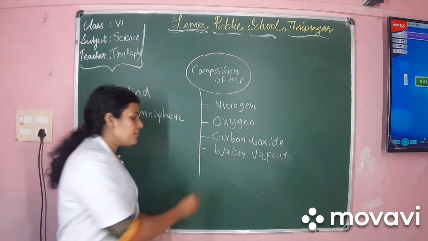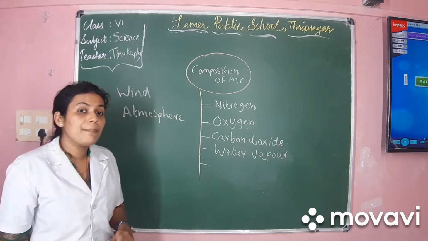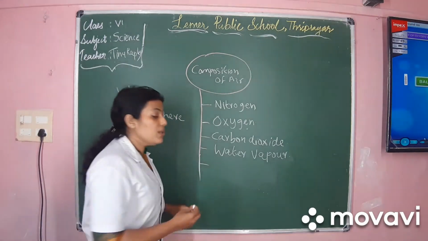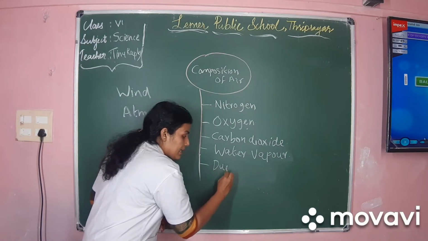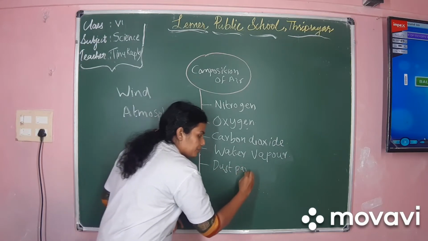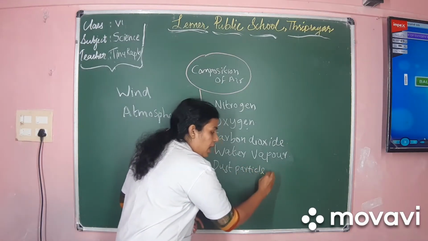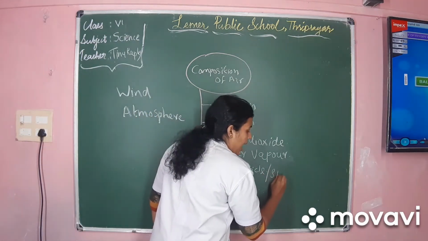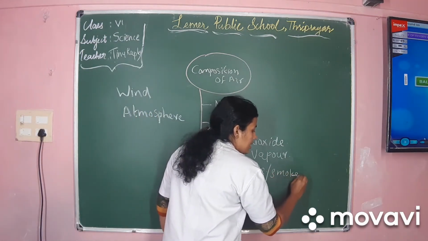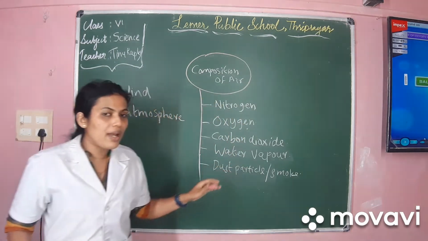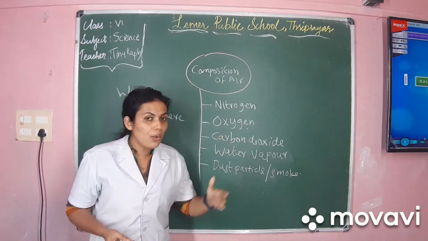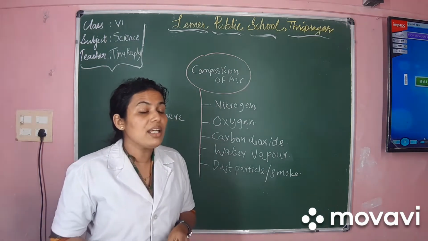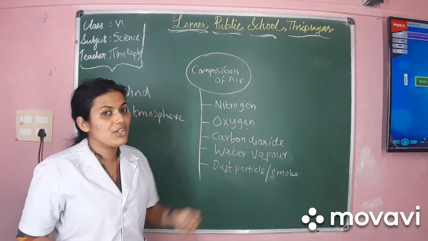Now, what is the fifth one? Yes, very good, dust particles. We can call these dust particles as smoke. Dust particles and smoke, isn't it? So these are the components of air. And just now we saw that the most abundant gas in the atmosphere is nitrogen.